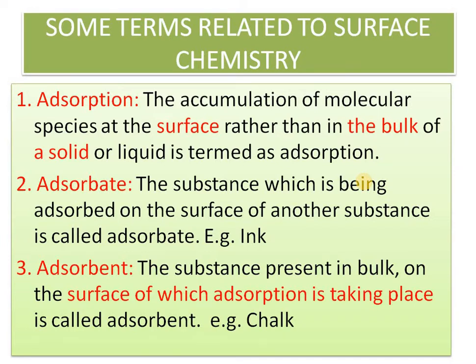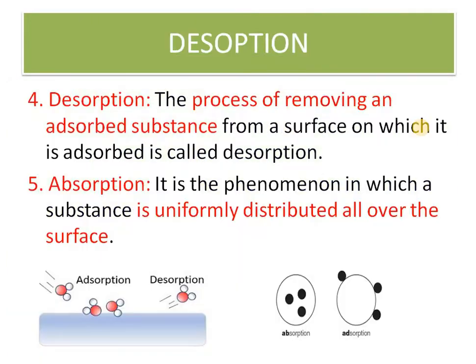The adsorbate is the substance which is getting adsorbed. It could be a gas or a liquid. In a reaction like nitrogen plus hydrogen giving ammonia, the catalyst used is iron, which is a solid. The gas is the adsorbate, and the finely divided iron is the adsorbent. Hopefully this is clear to you. The surface on which adsorption takes place is called the adsorbent.